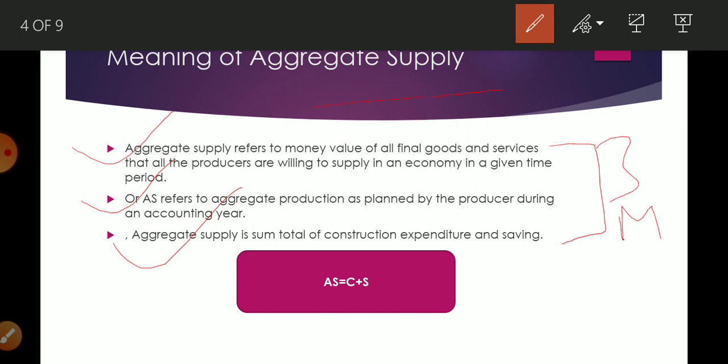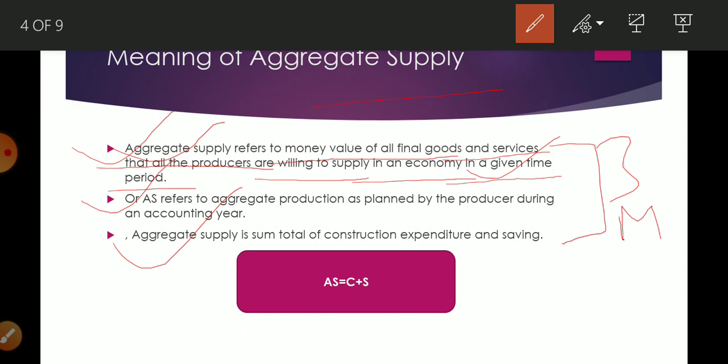But the standard meaning is this first one. Try to learn it, otherwise you can write any one, but it gives a good impression that you have learned properly, understood properly, and want to write a standard answer. So what is the first meaning? Aggregate supply refers to the money value of all final goods and services that all producers are willing to supply in an economy in a given time period.